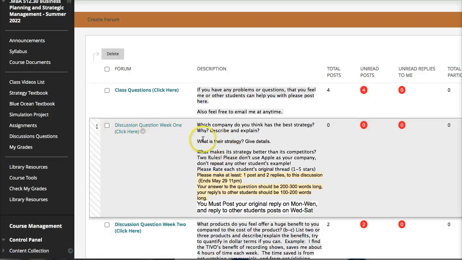So here is the question: which company do you think has the best strategy? Why? Describe and explain. What is their strategy? Give details. So 2 rules here. I'm saying do not use Apple as your company, and don't repeat another student's example. And please rate each student's original thread or post from 1 to 5 stars. And I'm looking for you to make at least 1 original post and 2 replies to 2 other students.